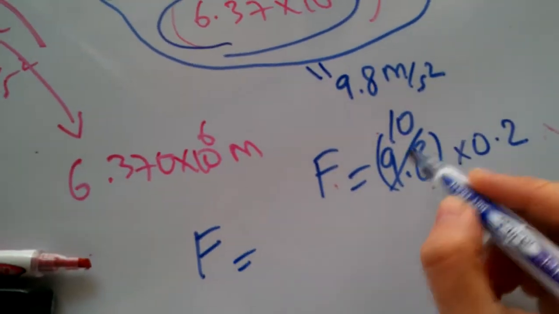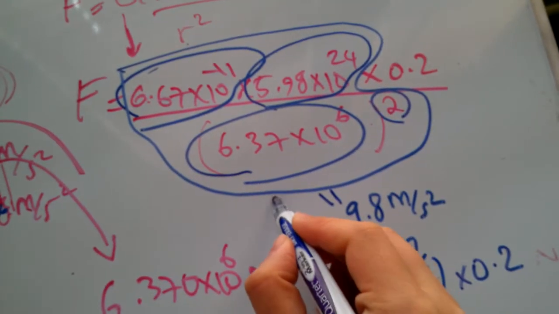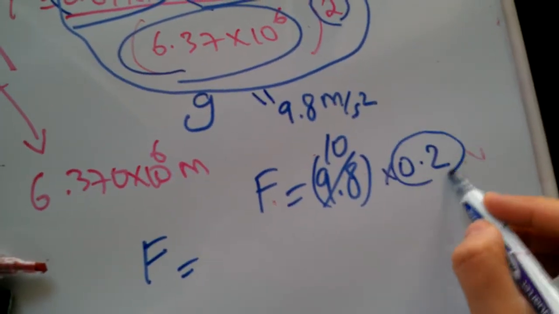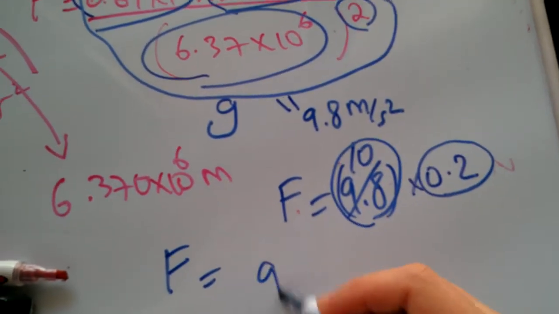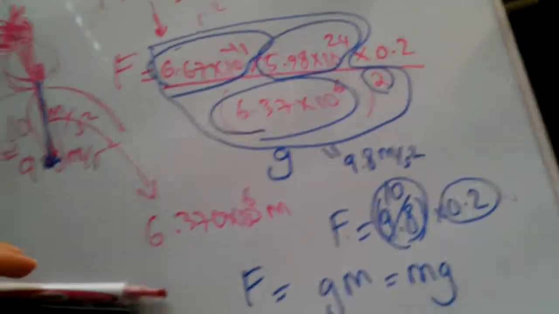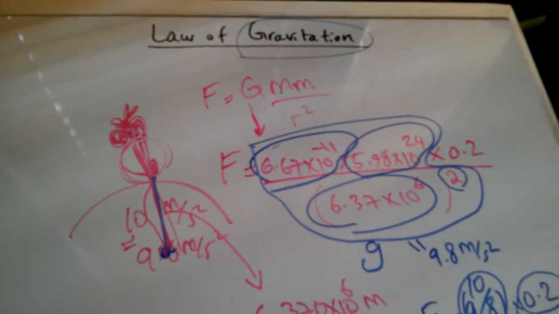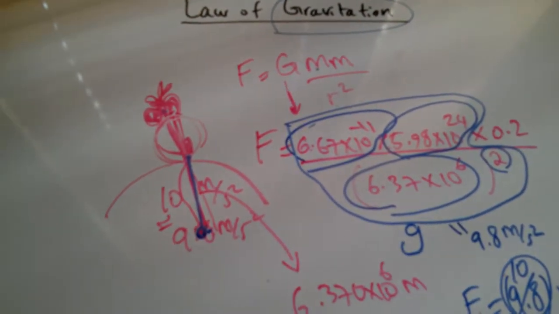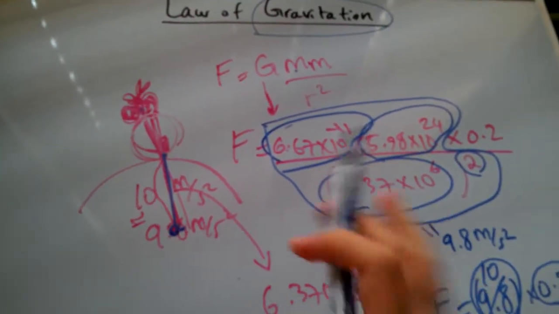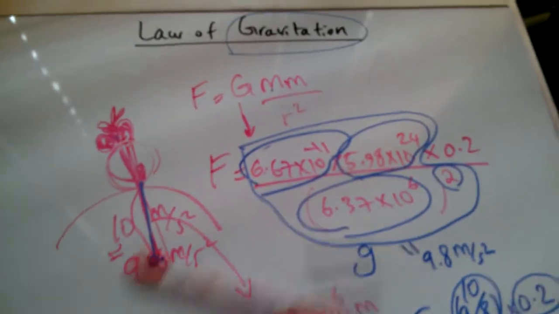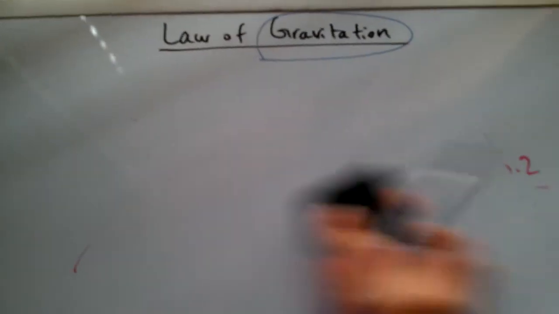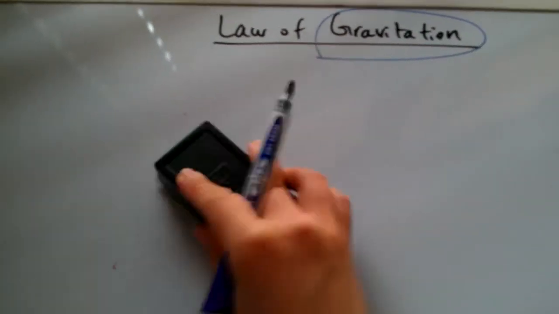So that's why we call this 9.8 a symbol, because it's also a constant. We give it a little g, and this is the mass of Newton's apple. And we always write it as m times g, right? So this is essentially why we say the weight of everything, if we live on Earth, is m times g, gravity of Earth, which is roughly 10 meters per second squared. So this is the reason behind it. We can actually get it from the law of gravitation if we work out the numbers.